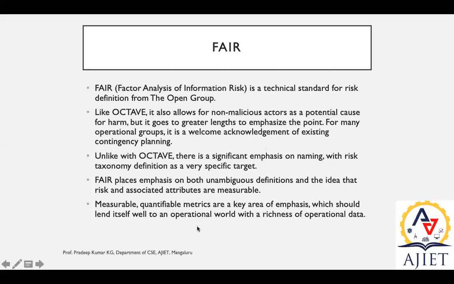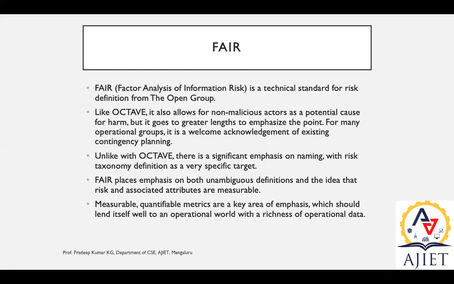So measurable, quantifiable metrics: this one is important. Quantifiable metrics are a key area of emphasis, which should lend itself well to an operational world with a richness of operational data. While tracing different risk factors based on different components as far as OT is concerned, we are supposed to make a clear-cut differentiation between its operations, services, and component-wise risk factors.